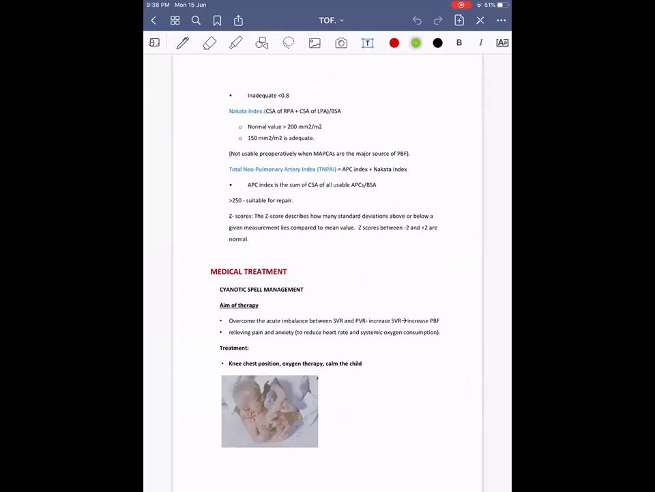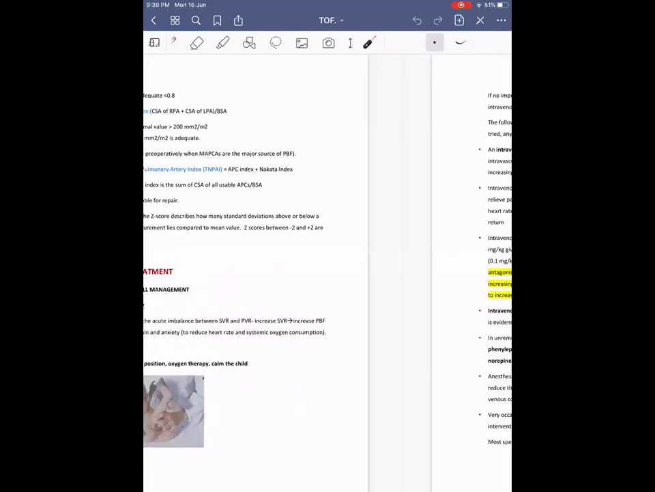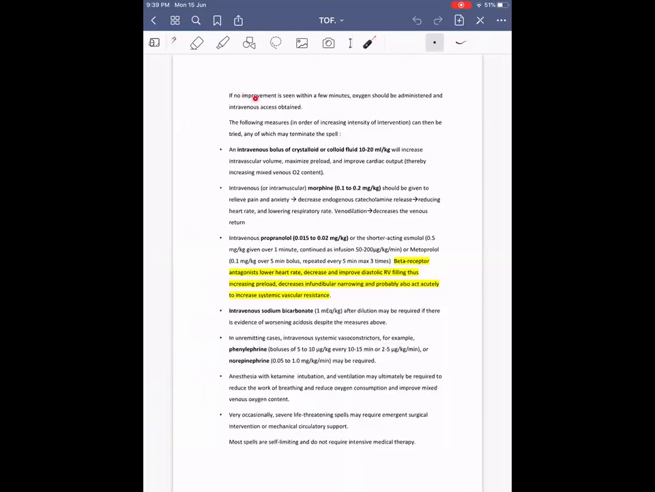The aim of therapy is to overcome the acute imbalance between systemic vascular resistance and pulmonary vascular resistance, relieving the pain and anxiety so that the heart rate decreases and the systemic oxygen consumption decreases. So the basic step is to assume knee chest position, calm down the child, and give oxygen therapy. If no improvement occurs with these basic steps, then the following measures are to be taken in the same order.